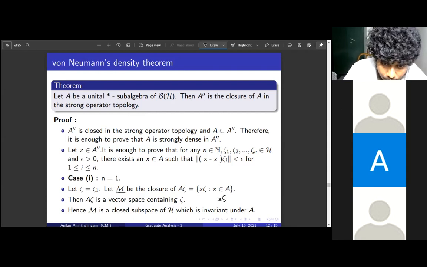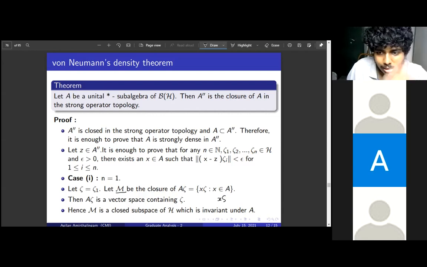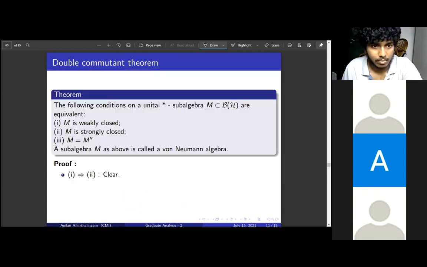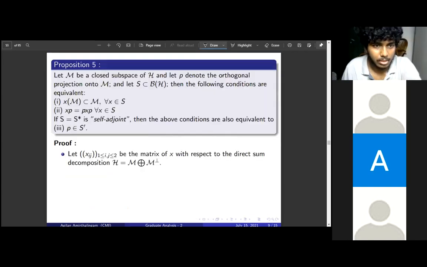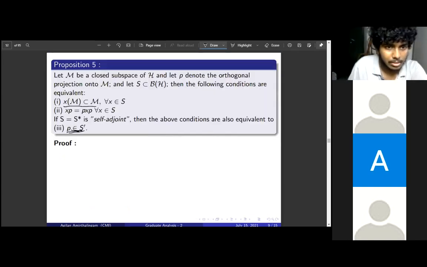And if you take a limit point of this, then by continuity it will also be closed under that, because we can find an operator in A for which x zeta is that point, right? We need closedness, and we need this invariance under A because if you recall, we proved a proposition stating an equivalence. For this condition, we are going to use this for all x in A.